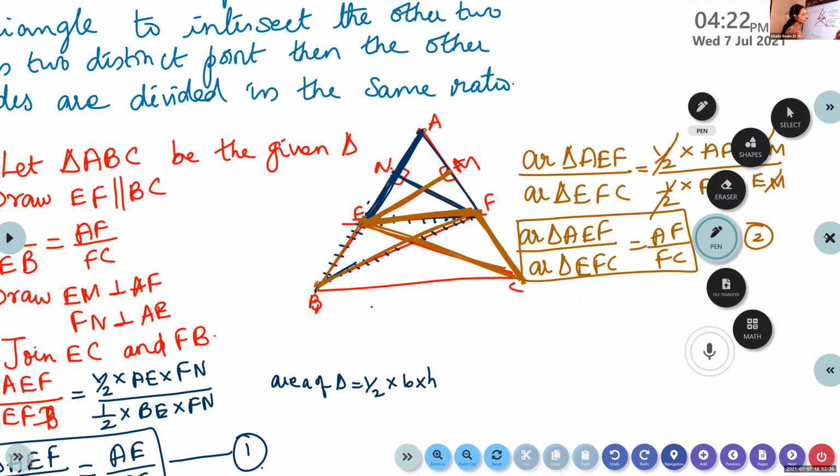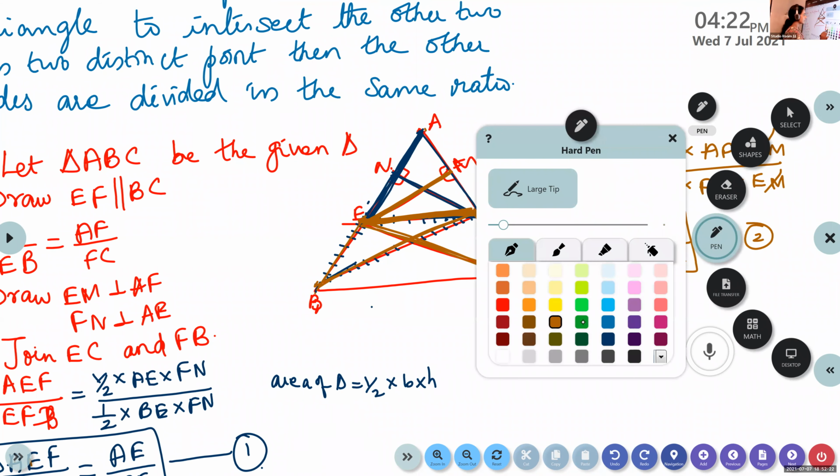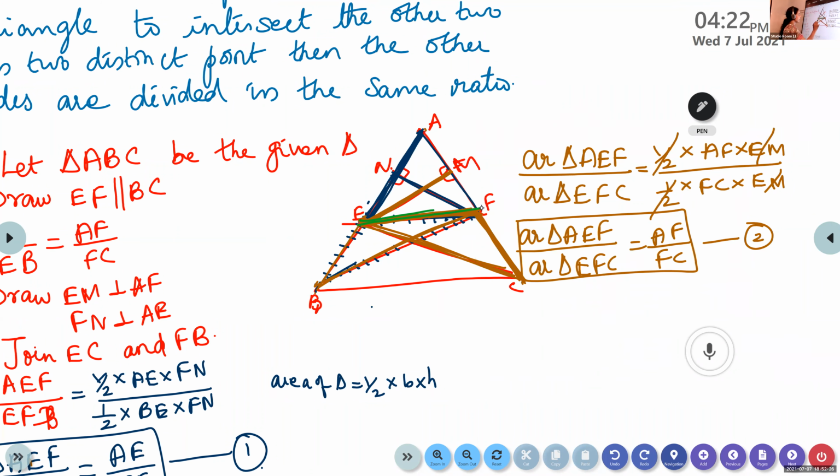If you consider the triangles EFB and EFC, are they having the same base EF? And are they between the same parallels?